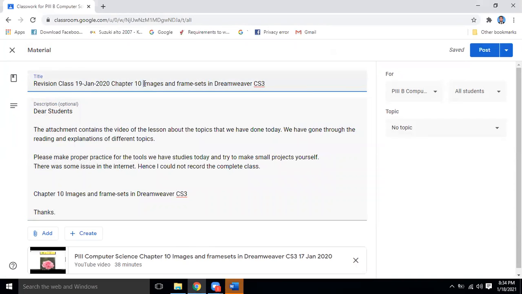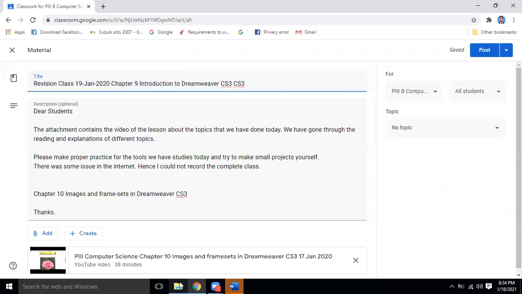So in your chapter number 9, we have got introduction to Dreamweaver CS3.